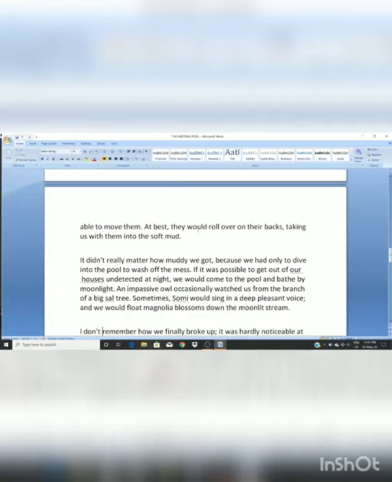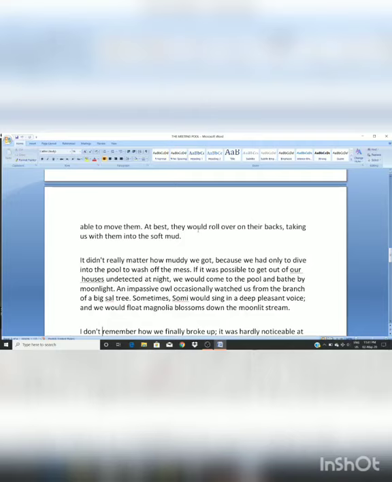If it was possible to get out of our houses undetected at night, undetected means nobody would get to know. That is undetected. Undiscovered, you can also say. If it was possible to get out of our houses undetected at night, we would come to the pool and bathe by moonlit light. So whenever they got the chance to escape from the house at night, they used to come out and bathe in that pool in the moonlight.